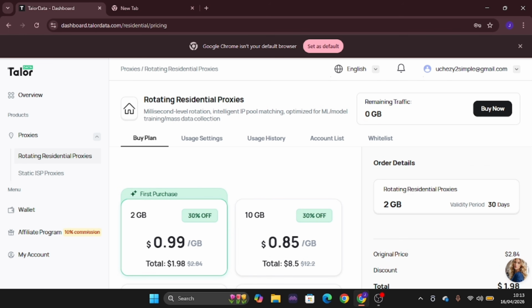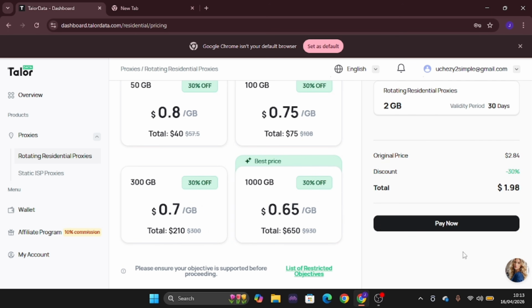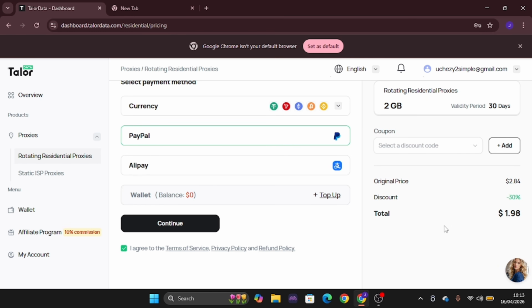So let's say we are going for this first 2G right here. So the moment you click on that, you come right here and you come down to click on this amount right here, and you can see the method of which you can use to get this. So you just have to come right here and click on this and proceed in getting this particular proxy.